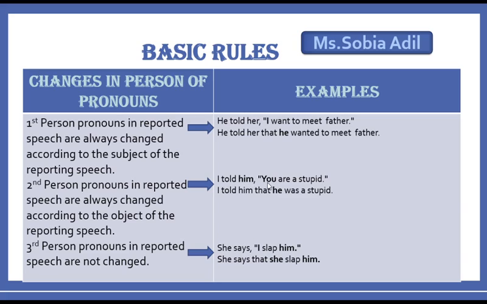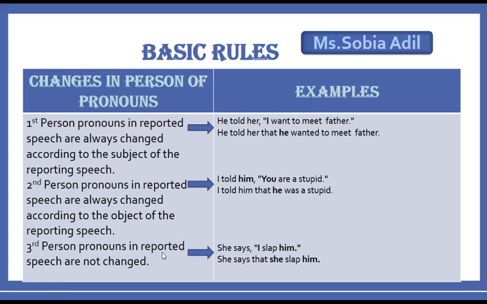So, "I told him, you are stupid." This can be written in indirect speech like this: I told him that he was stupid, right?